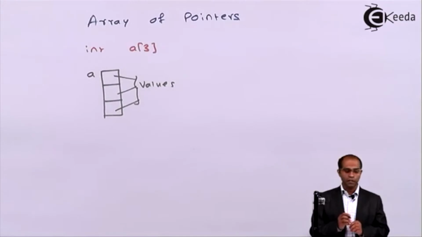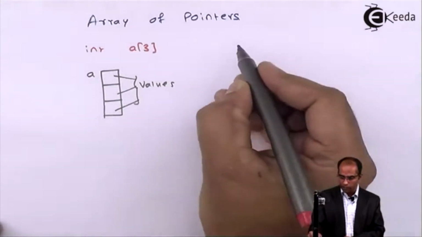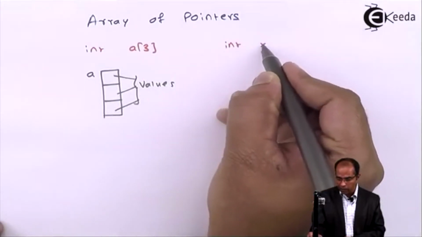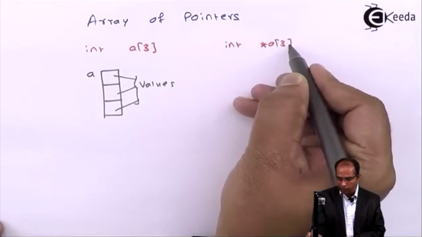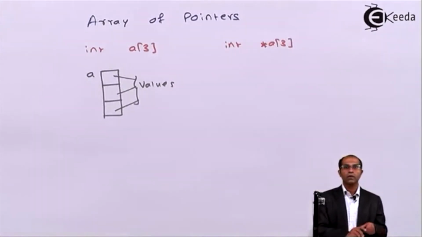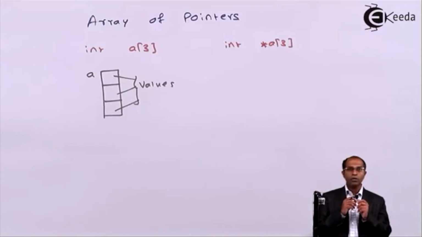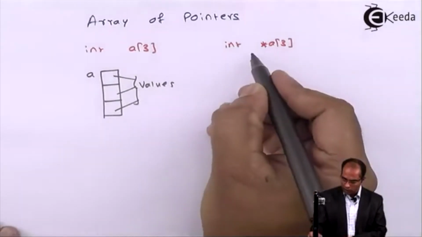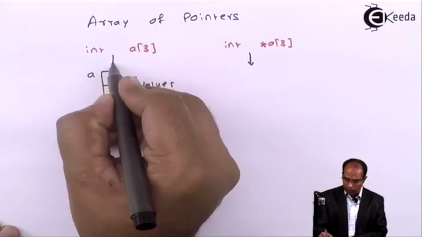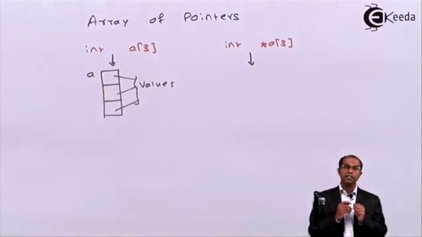Now let me change this particular declaration. Instead of int a of 3, what if I say int asterisk a of 3? Int asterisk a of 3. Now how do I do this particular int asterisk a of 3? So in this case, how will the declaration and the contents be aligned?